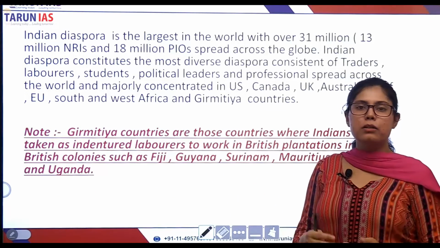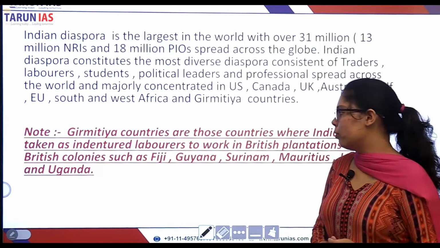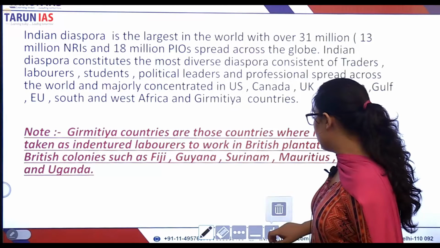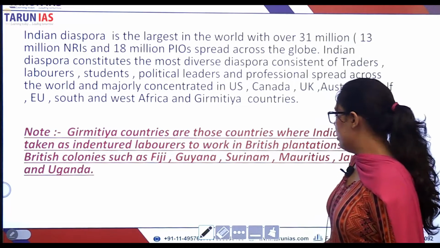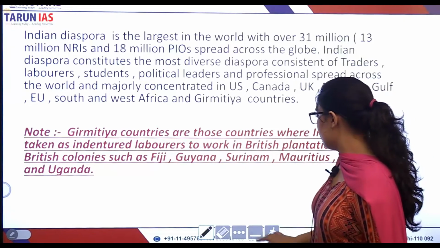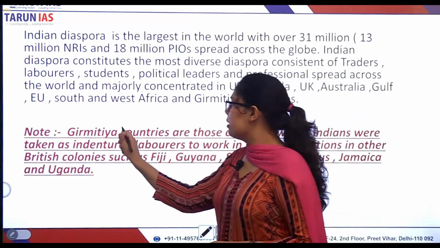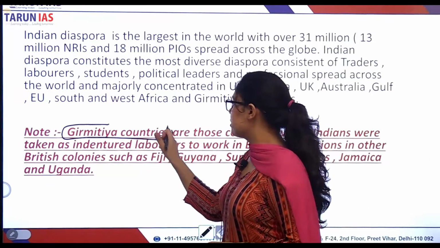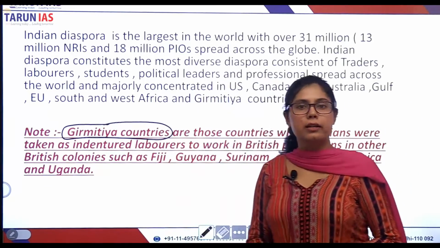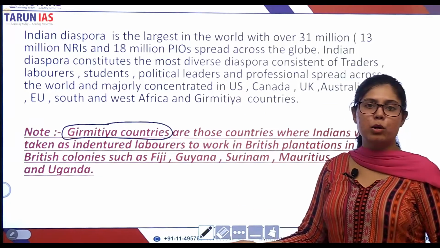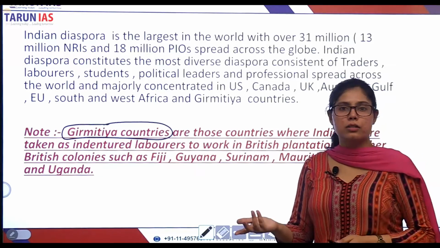Well, the sea journey was itself another problem for the people. That is also another atrocity by the Britishers. But you see, I was talking about the Girmitiya countries. So they are also Indian diaspora. They also constitute Indian diaspora, living there for generations and generations.